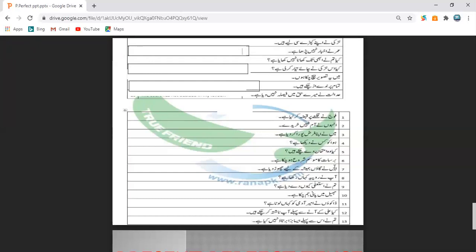Now come to the next sentence after this. उसने गांव हमेशा के लिए छोड़ दिया है. He has, उसने छोड़ दिया. It must be some masculine figure. So we are going to use he. He has left. छोड़ दिया, left. He has left the village.